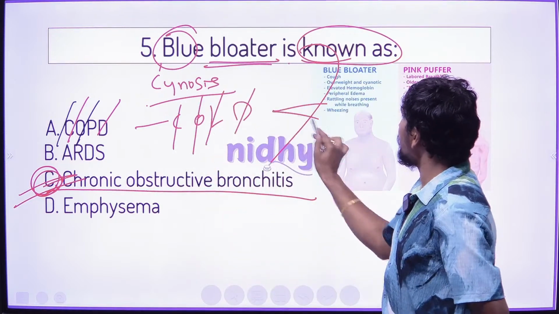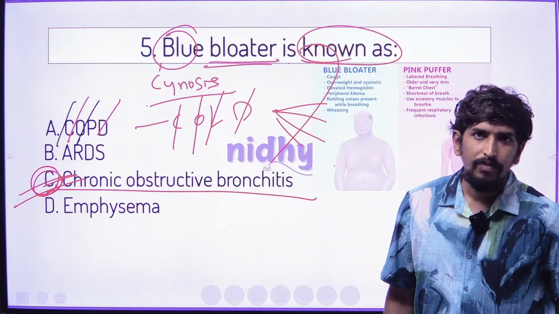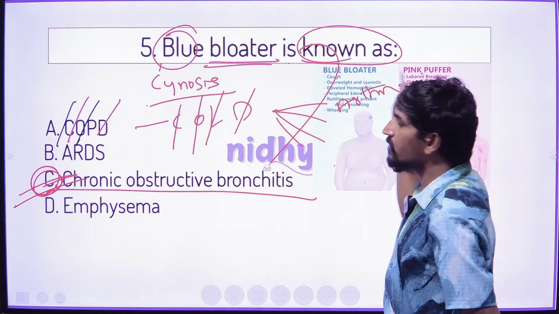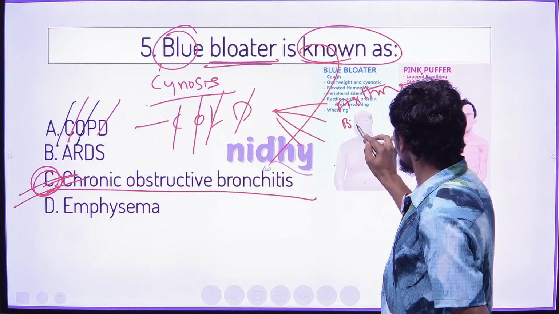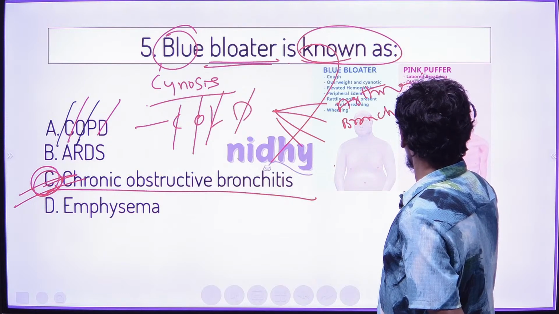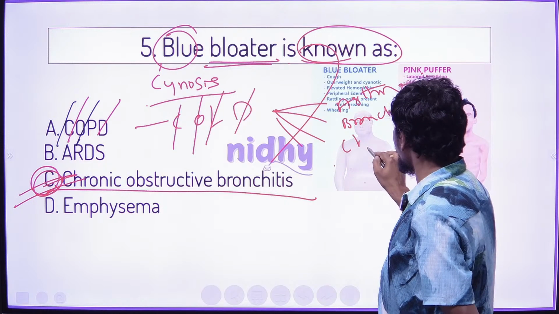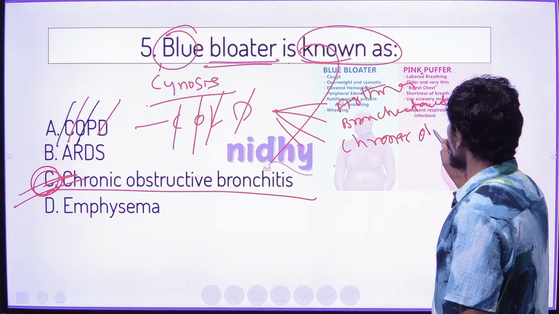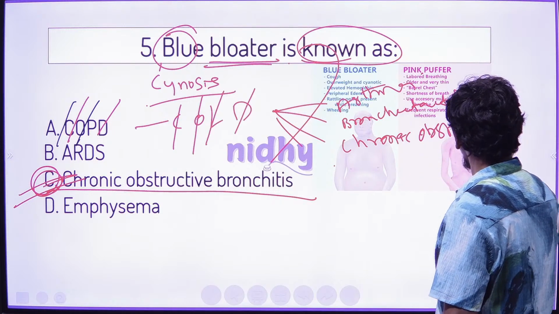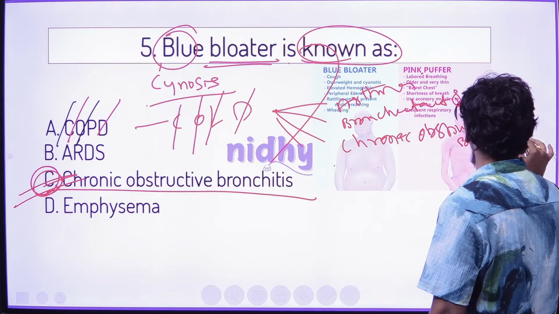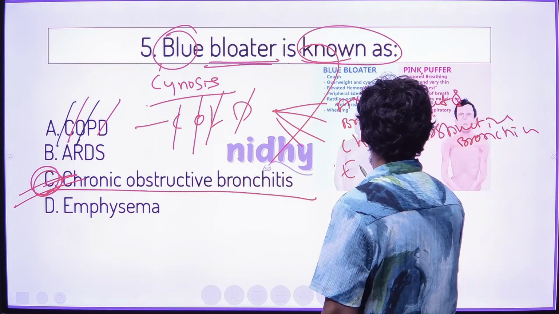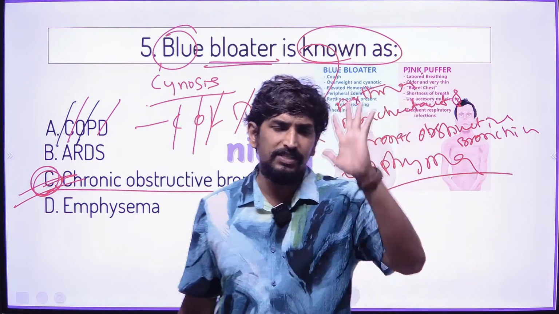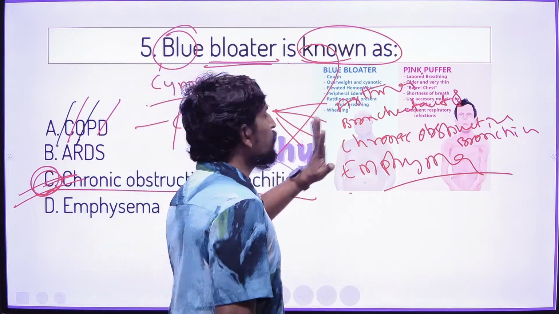Here we can see different conditions: asthma, bronchiectasis, chronic bronchitis, chronic obstructive bronchitis, and one more, empyema. These are most commonly seen, especially in the COPD condition.